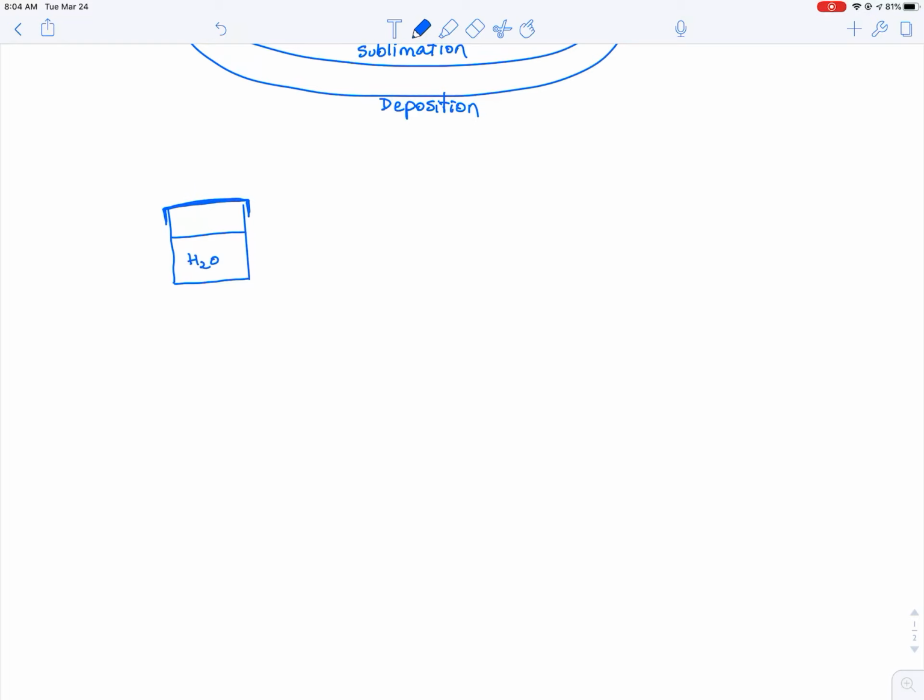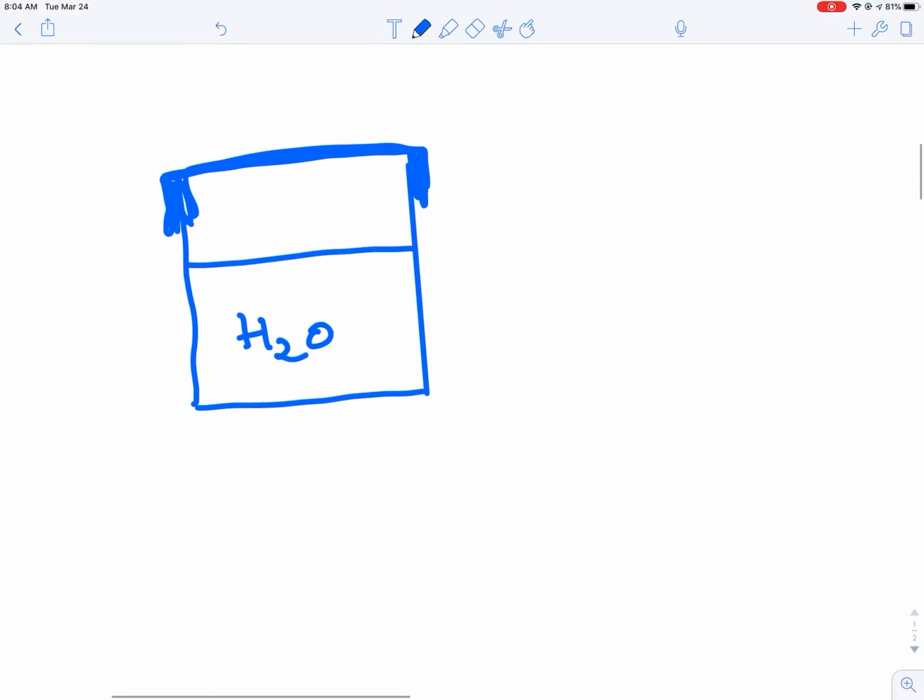It has a lid, so it's tightly closed. So what happens is the same thing as what happens with evaporation in the beginning. Again, you have these particles on the surface, and you have water particles in the middle, and those in the middle are surrounded by other water molecules, so there's a lot of intermolecular forces.